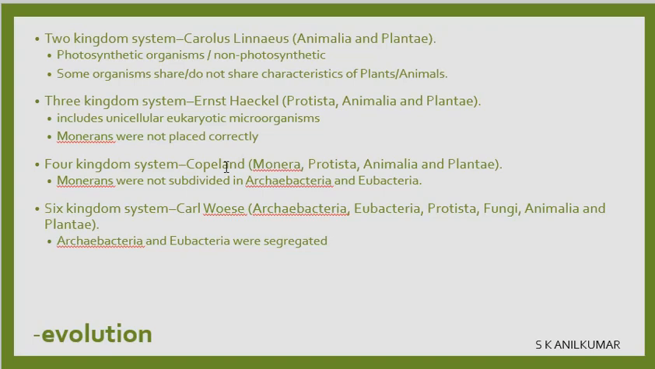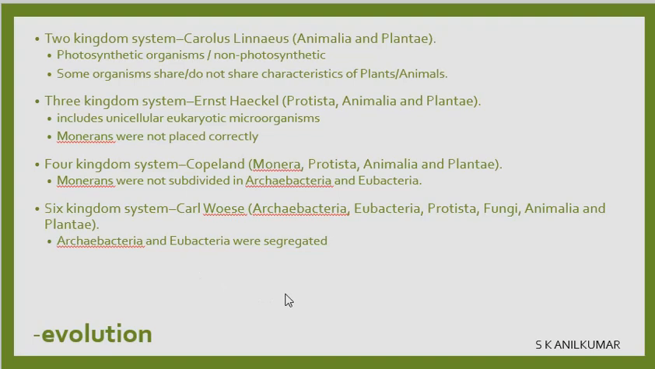This is a good thing because the minus point of Linnaeus' two kingdom was satisfied, but Monera were not placed correctly. Monera was a type of organism which was not properly placed in this. That was a minus point. Then came the four kingdom, brought by Copeland.